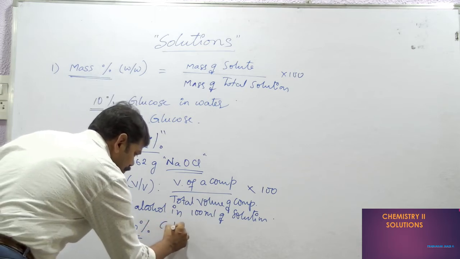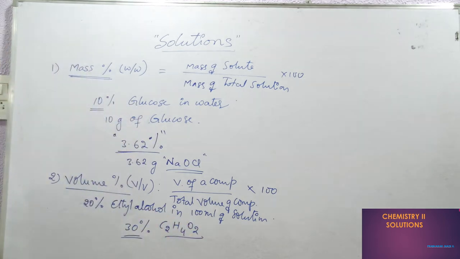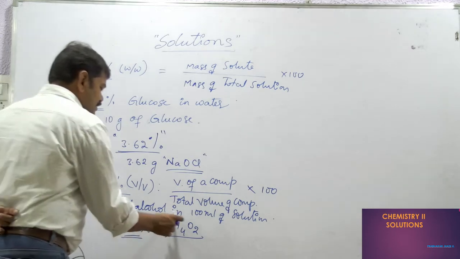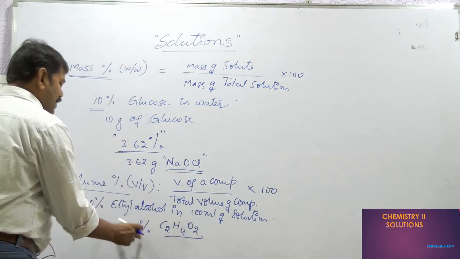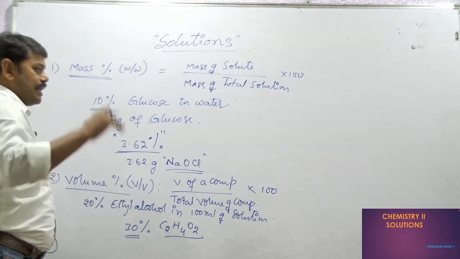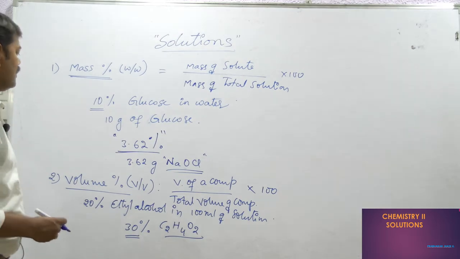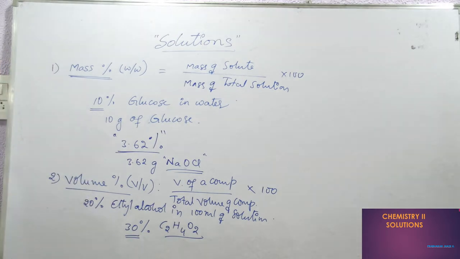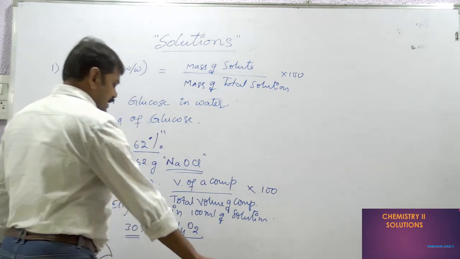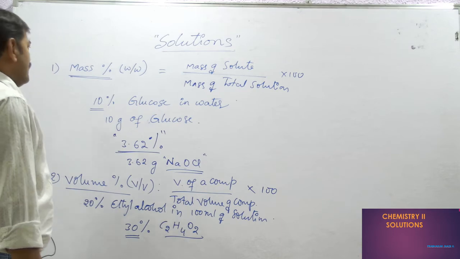Ethylene glycol, C2H4O2 is the formula of ethylene glycol. This ethylene glycol mixed solution is used as a coolant to reduce the temperature of the car engine. So these are the two examples where we are using it. Volume percentage we learned, and mass percentage also we learned.